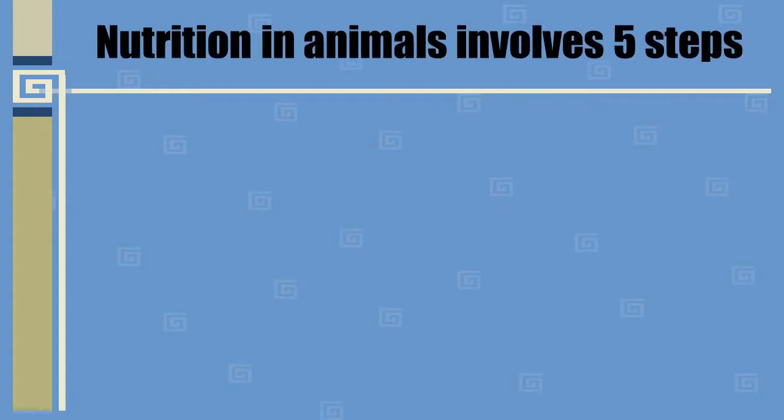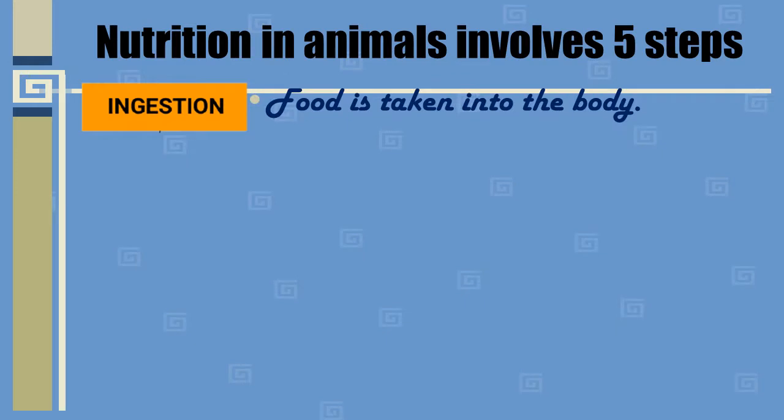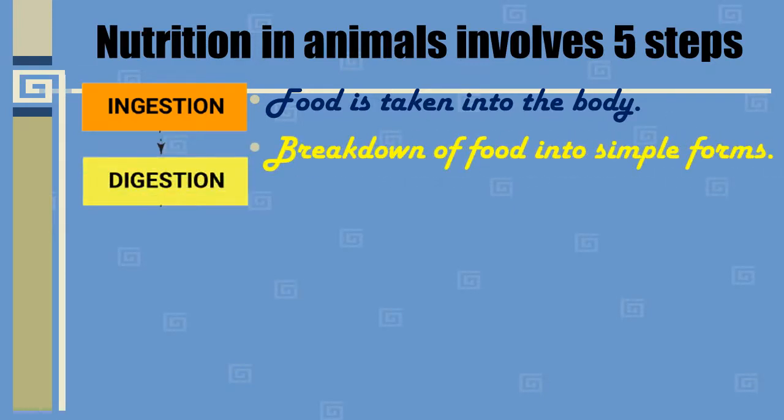Nutrition in animals involves 5 steps. The first step is ingestion. Ingestion means food is taken into the body, that means the food which we are eating through our mouth. The next step is digestion. Digestion is the breakdown of food into simple form, that is, conversion of food into simple soluble forms.